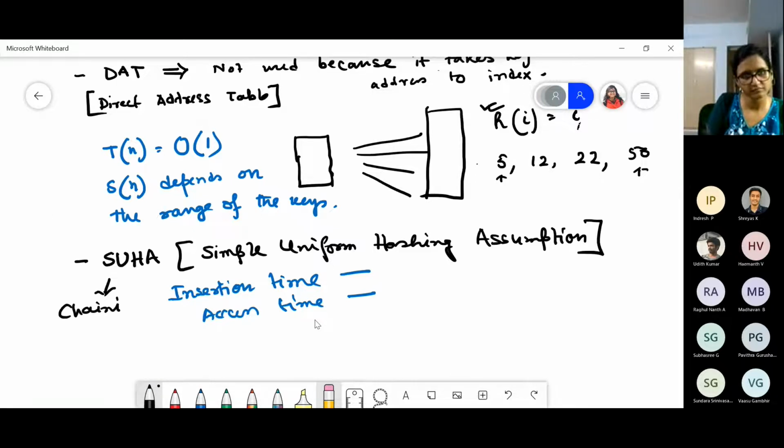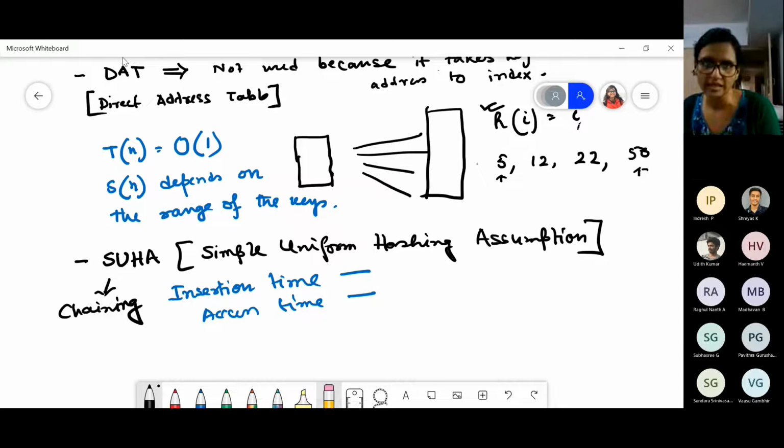Chaining. Whenever we don't go for DAT, there is a chance of collision, and in that case we have to resolve it. There are two ways of resolving. One is chaining, another is open addressing. In SUHA, we go for chaining as the collision resolution technique.